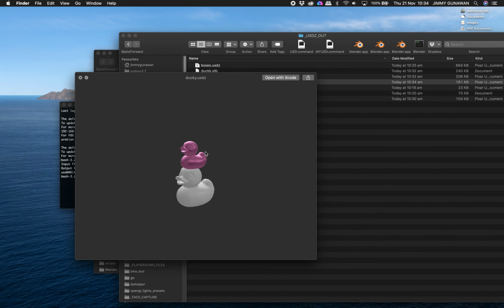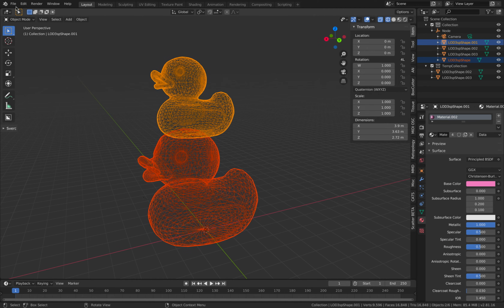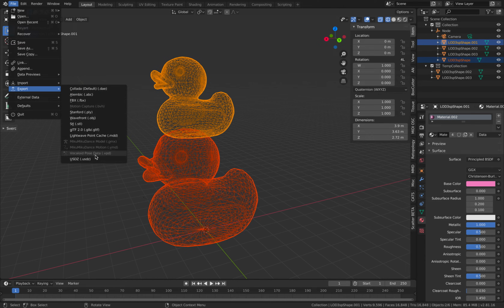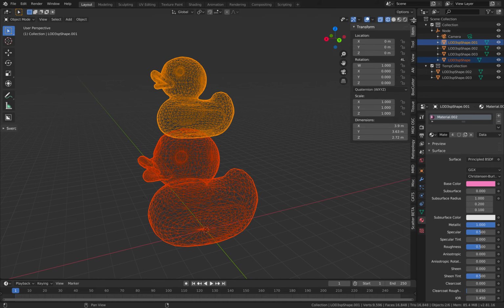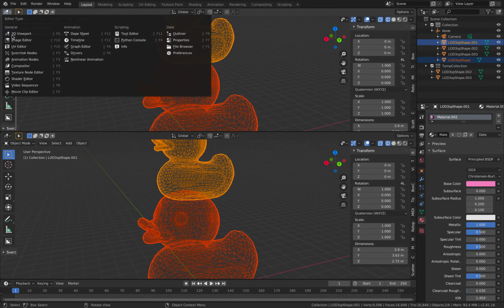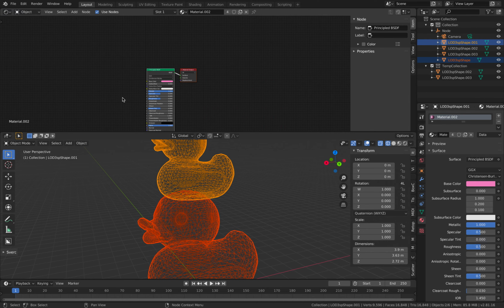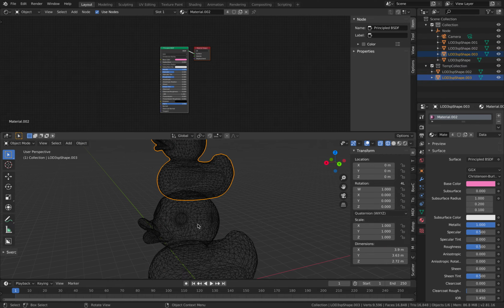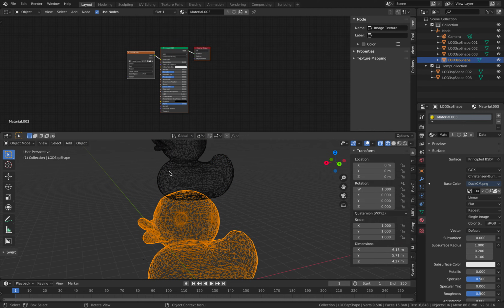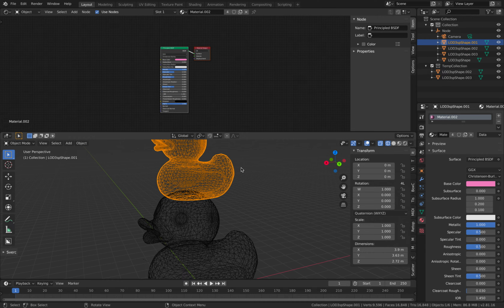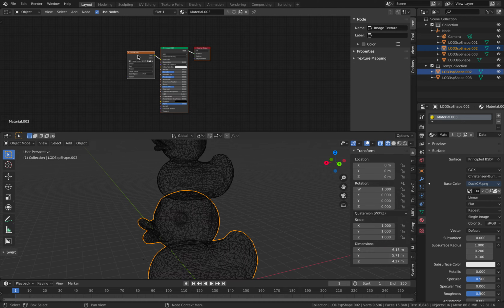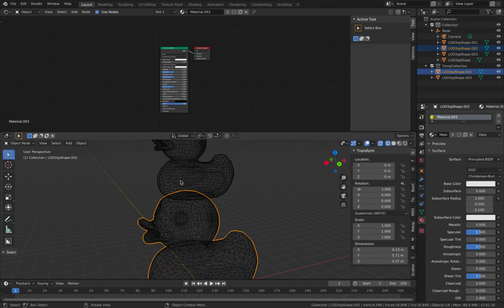Okay, so yeah, there must be something funky with the texture. So this is the ducky, and this guy probably doesn't have it. Okay, maybe it doesn't like this texture.